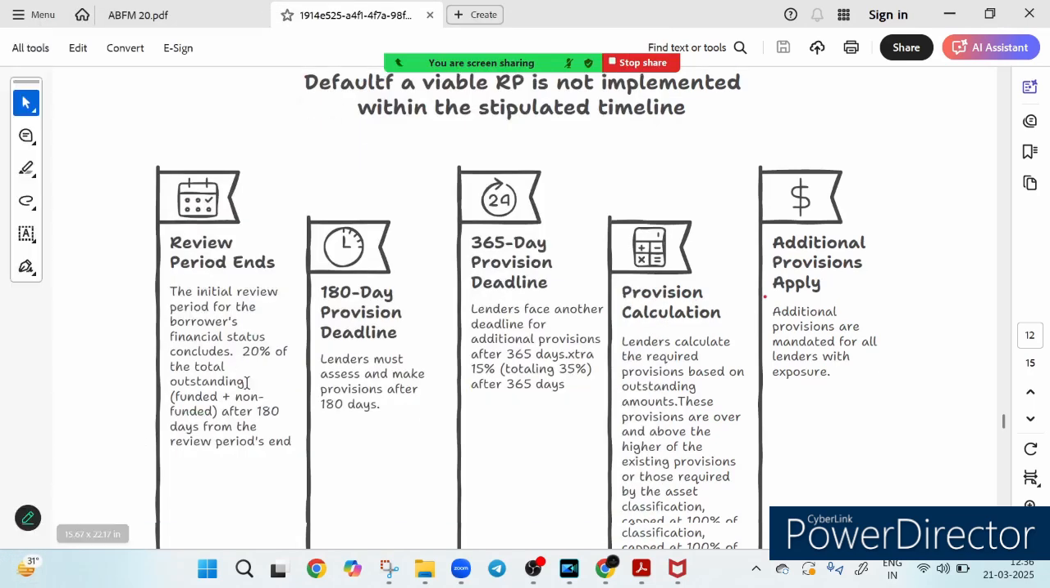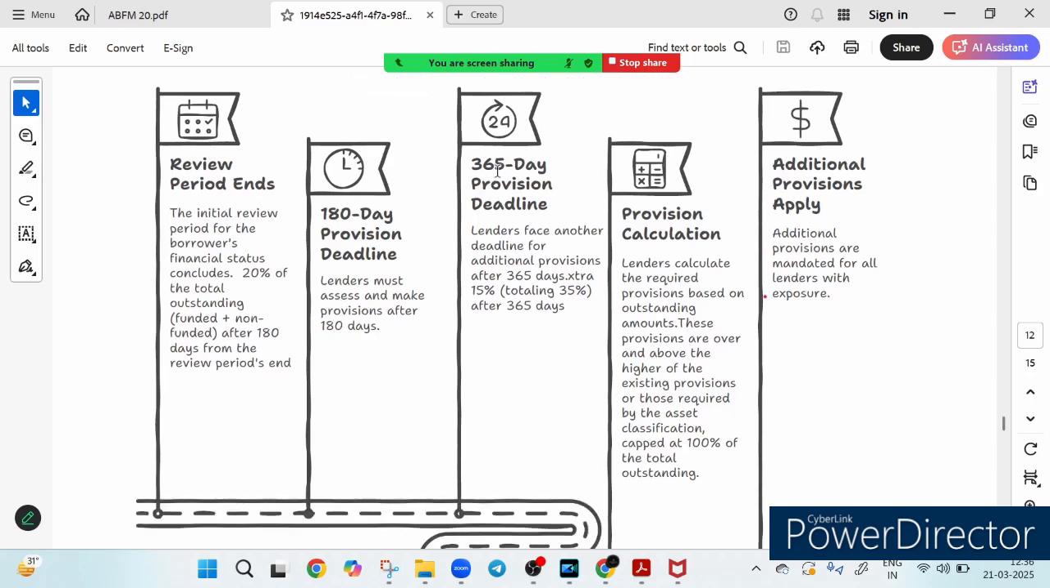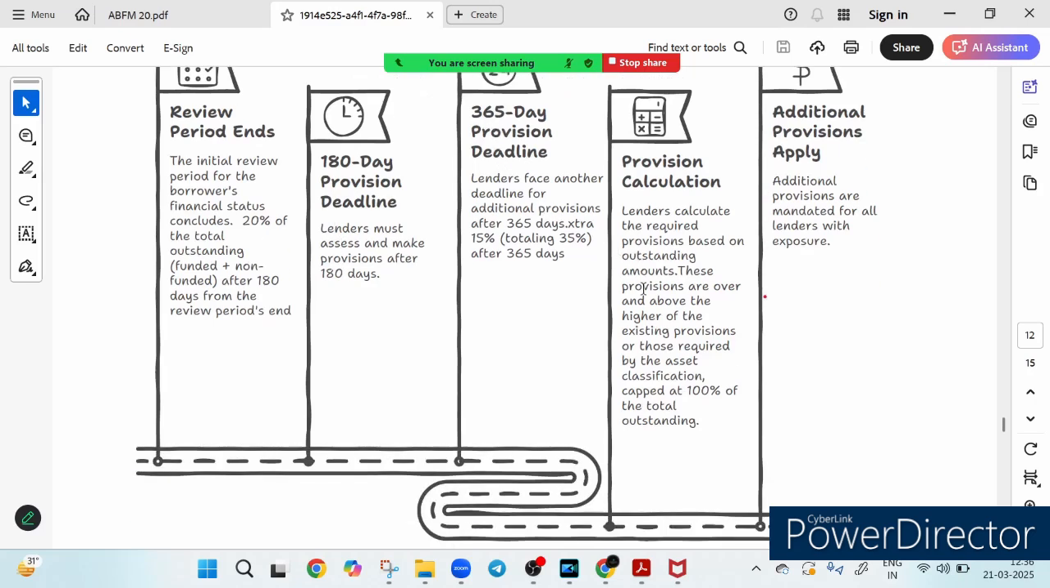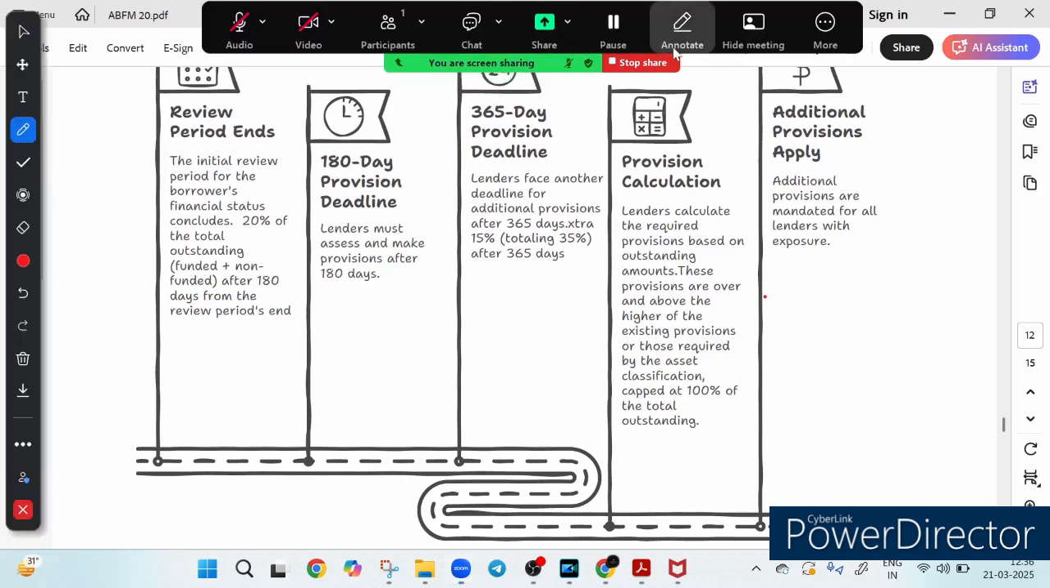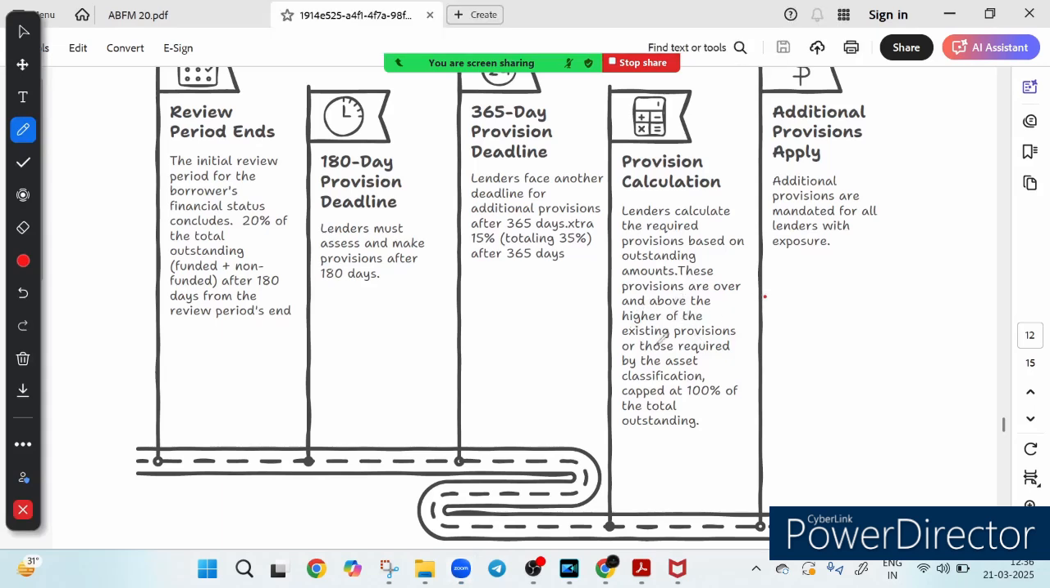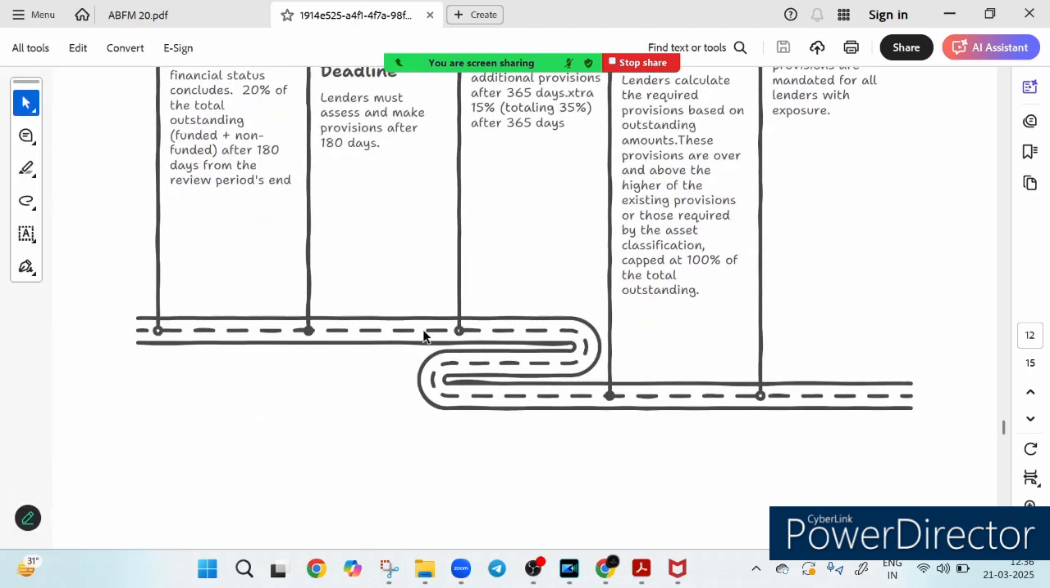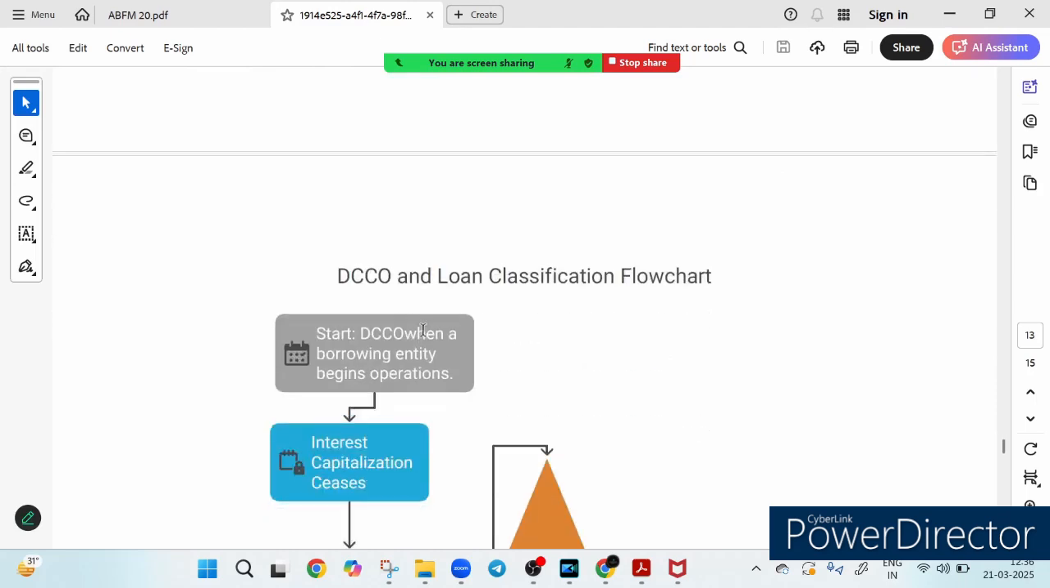So these are the steps: review period ending, 180 day provision deadline, 365 day provision deadline, provision calculation. So how do you calculate the provision? Lender calculate the necessary provision based on outstanding amount, and the amount is capped at 100% of the total outstanding. Try to understand. These provisions are over and above the higher of the existing provision and those required by the asset classification, capped at maximum it can go to 100% of the total outstanding. That is the maximum provisioning that can be done, right? 20% and 35% are the deadline provisions.